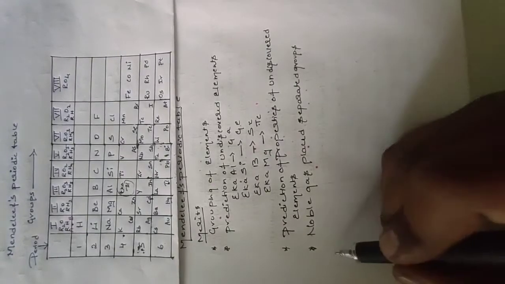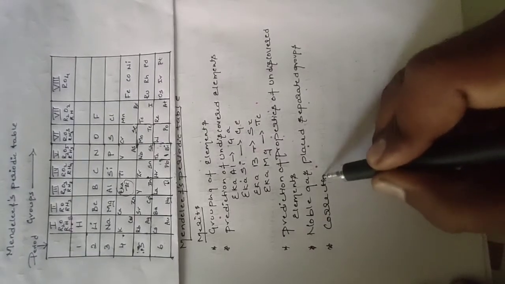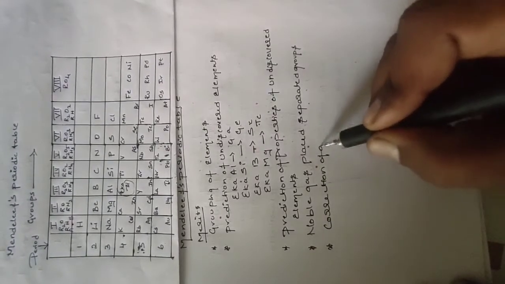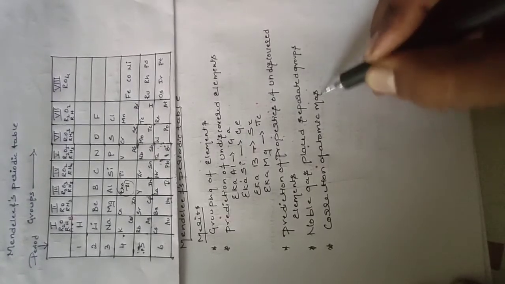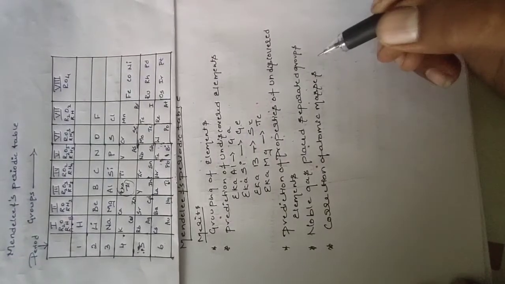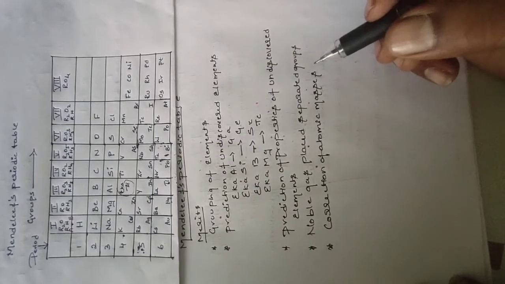And also the correction of atomic masses. While using the atomic mass formula, you can find the perfect atomic masses.